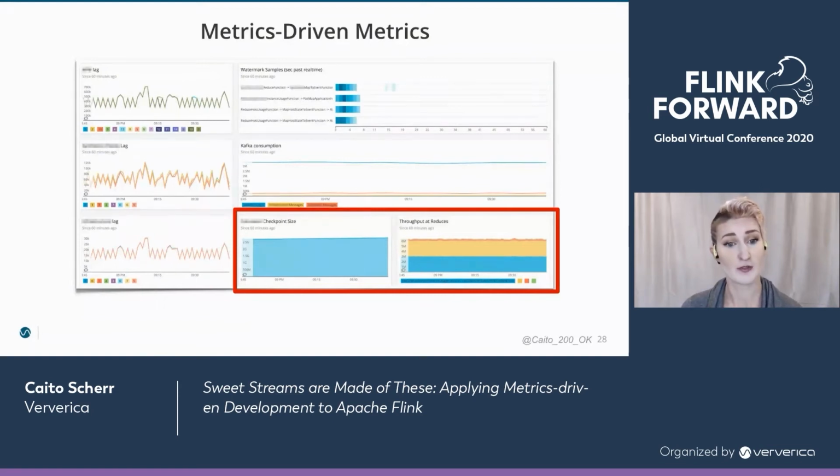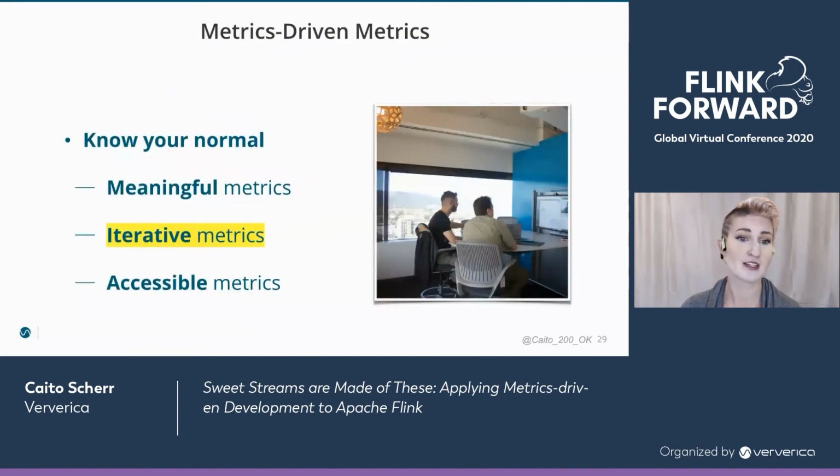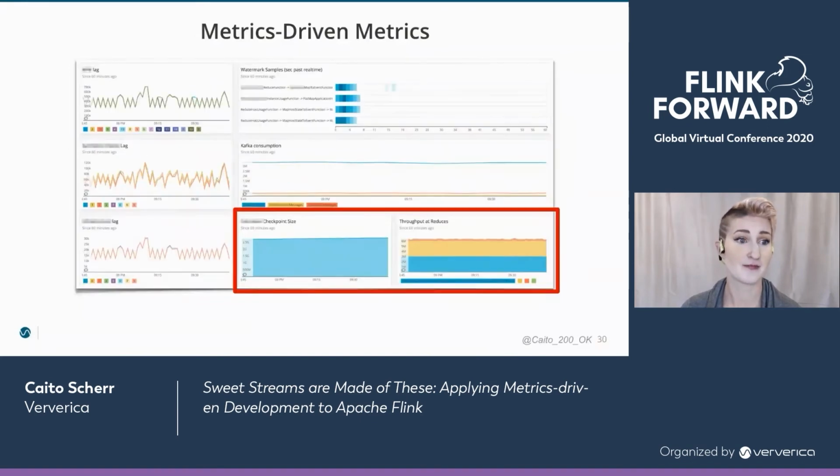We also increased our observability into the pipeline by tracking our throughputs at each reduced function throughout the entire system of applications. We had multiple Flink apps. And then, of course, we have checkpoints as well, also very important for any Flink application. But this dashboard has a very unusual way of tracking checkpoints, which brings us to keeping the process iterative.